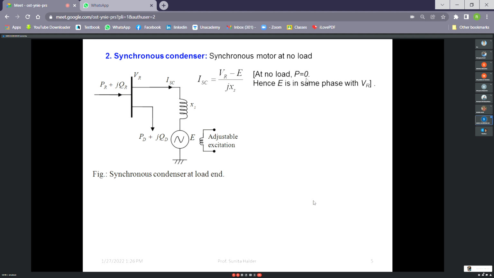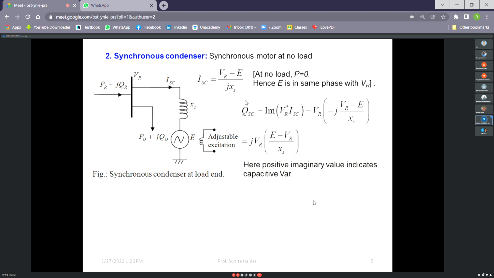So at no load, P equal to 0. When there is active power transfer, then there will be a voltage angle difference between the two terminal voltages. Since there is no active power transfer, VR and E will be in the same phase. So from there we can calculate the reactive power. It will be the imaginary part of I into V conjugate. Since V conjugate we have taken, a positive imaginary part will give you the capacitive VAR, right? So this is the capacitive VAR. If it is positive, that means capacitive.